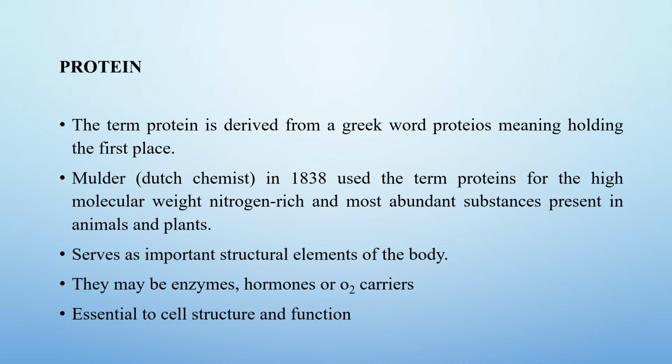It is the most abundant substance present in animals and plants. It serves as an important structural element of the body. They may also act as enzymes, hormones, or oxygen carriers. They are essential to cell structure and function.